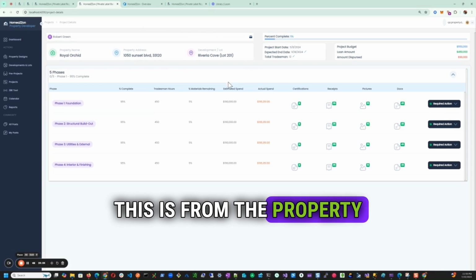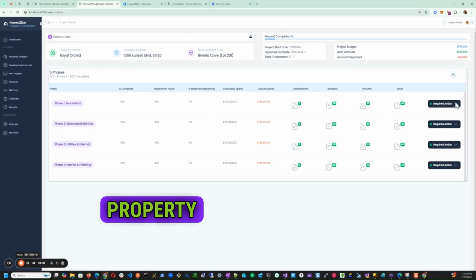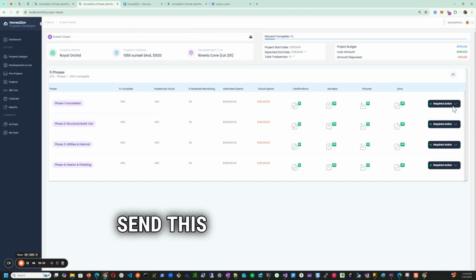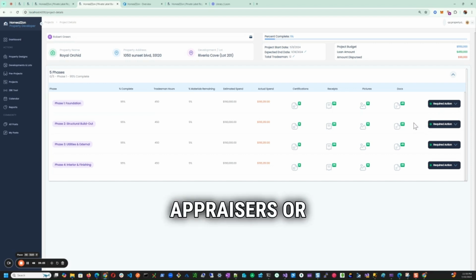And this is from the property developer perspective. The property developer can do things like send this information to the bank, send this information to the insurance company, to appraisers or inspectors as needed.